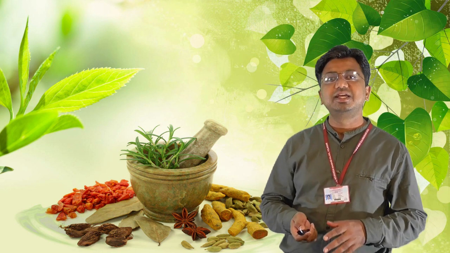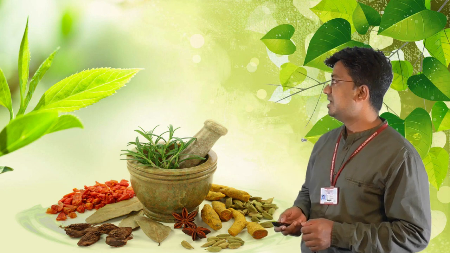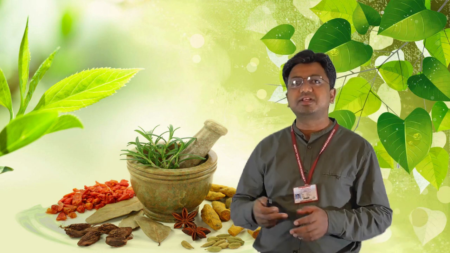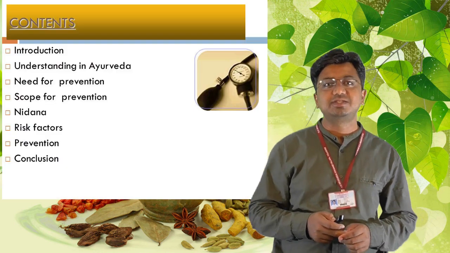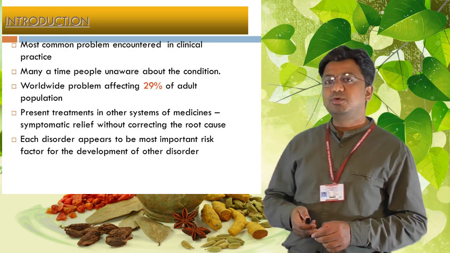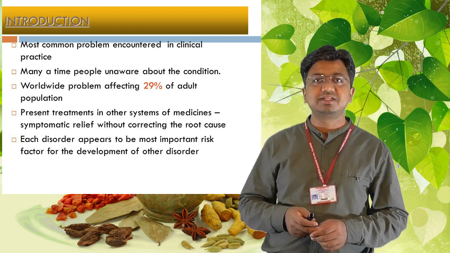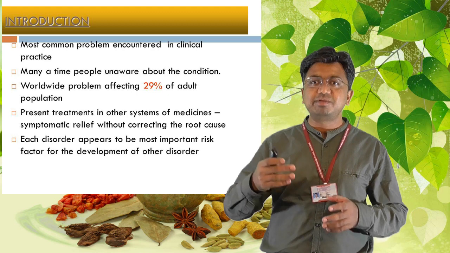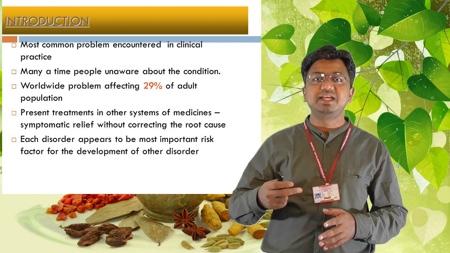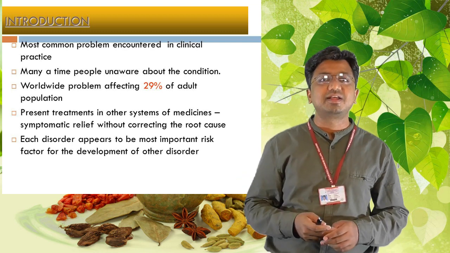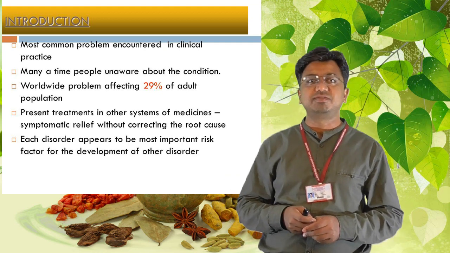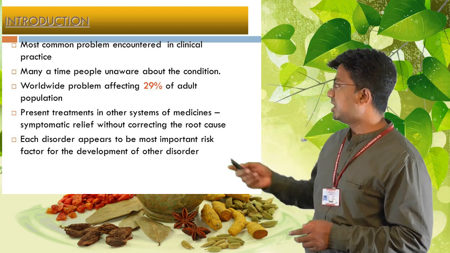Especially in this class we are concentrating on non-communicable diseases. So let us start the discussion with understanding in Ayurveda, the need for prevention, scope for prevention, the nidanas, the risk factors and preventive measures. The most common problem encountered in clinical practice is non-communicable disease. For example, the patient comes with one set of signs and symptoms and accidentally finds another disease, that is accidental detection of the disease. Worldwide, 29% of the adult population is suffering with these non-communicable diseases.